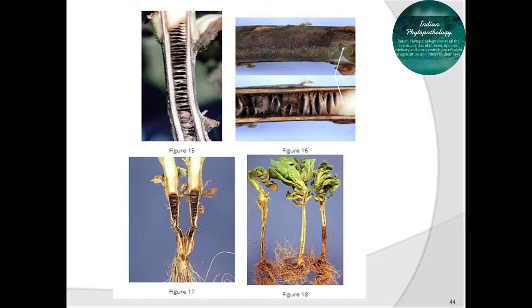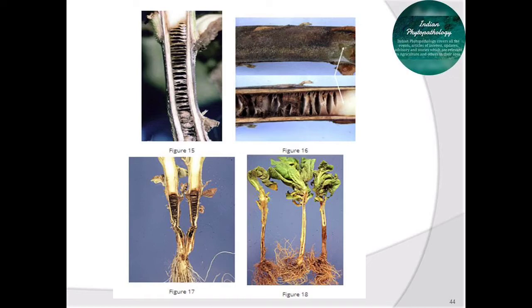Frequent rainfall, high soil moisture, as well as a high population of root knot nematodes, that is Meloidogyne incognita, are some predisposing factors for development of this disease. This fungus lives as a saprophyte on organic waste and infected plant residues in the soil, and it is also present in the soil as dormant mycelium or in the form of oospores and chlamydospores for more than 2 years. So this is the survival condition of this fungal pathogen.